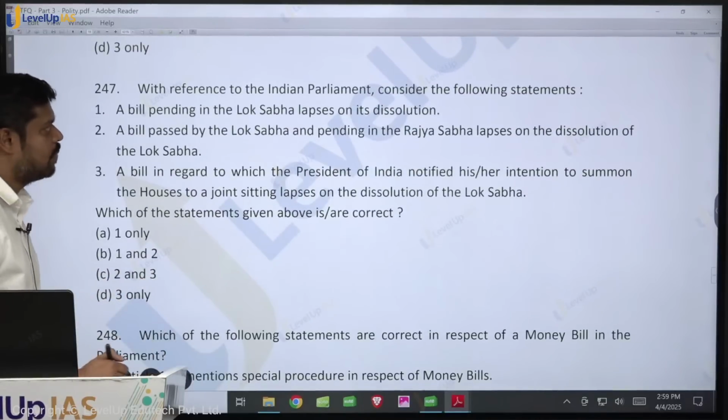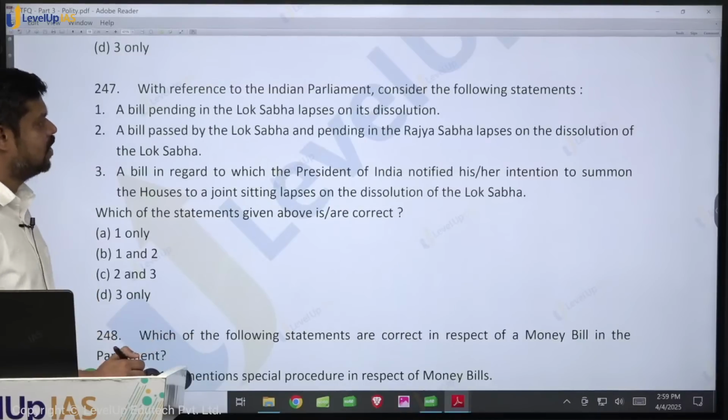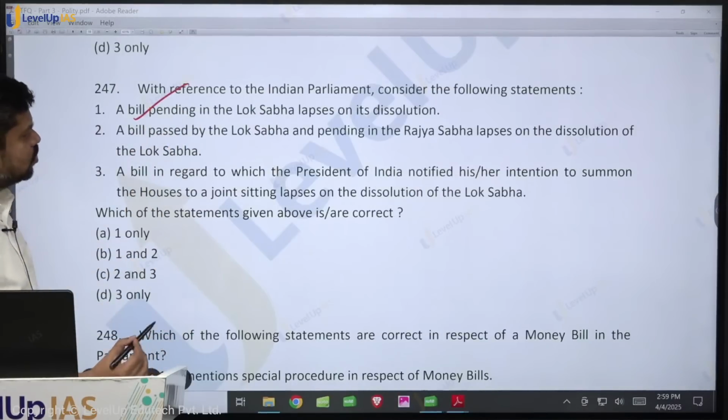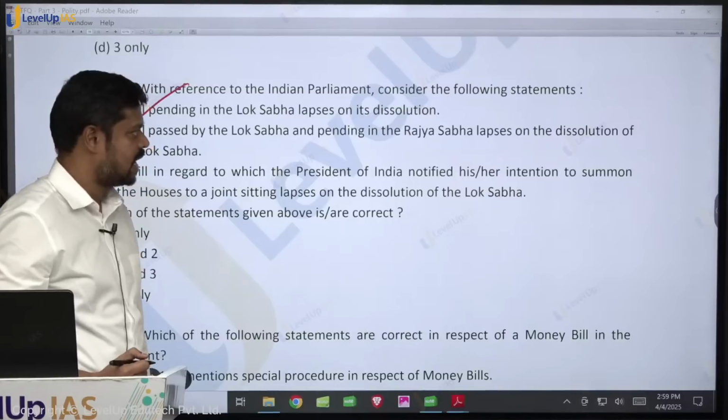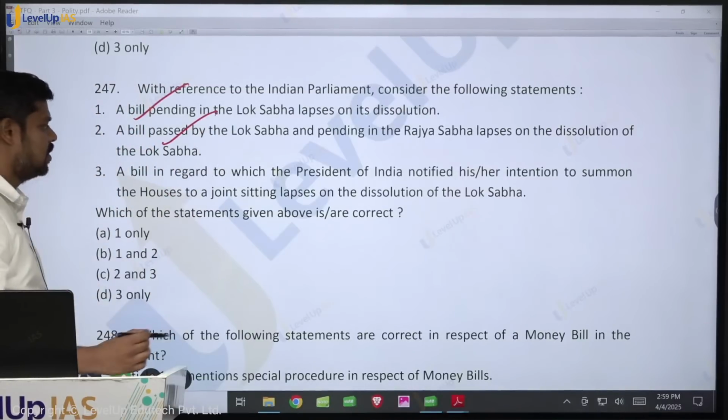With reference to the Indian Parliament, consider the following statements. A bill pending in Lok Sabha lapses on its dissolution. Is it true? Yes, this is true. A bill passed by Lok Sabha and pending in Rajya Sabha lapses on the dissolution of Lok Sabha. Yes, it has got a relation to Lok Sabha.